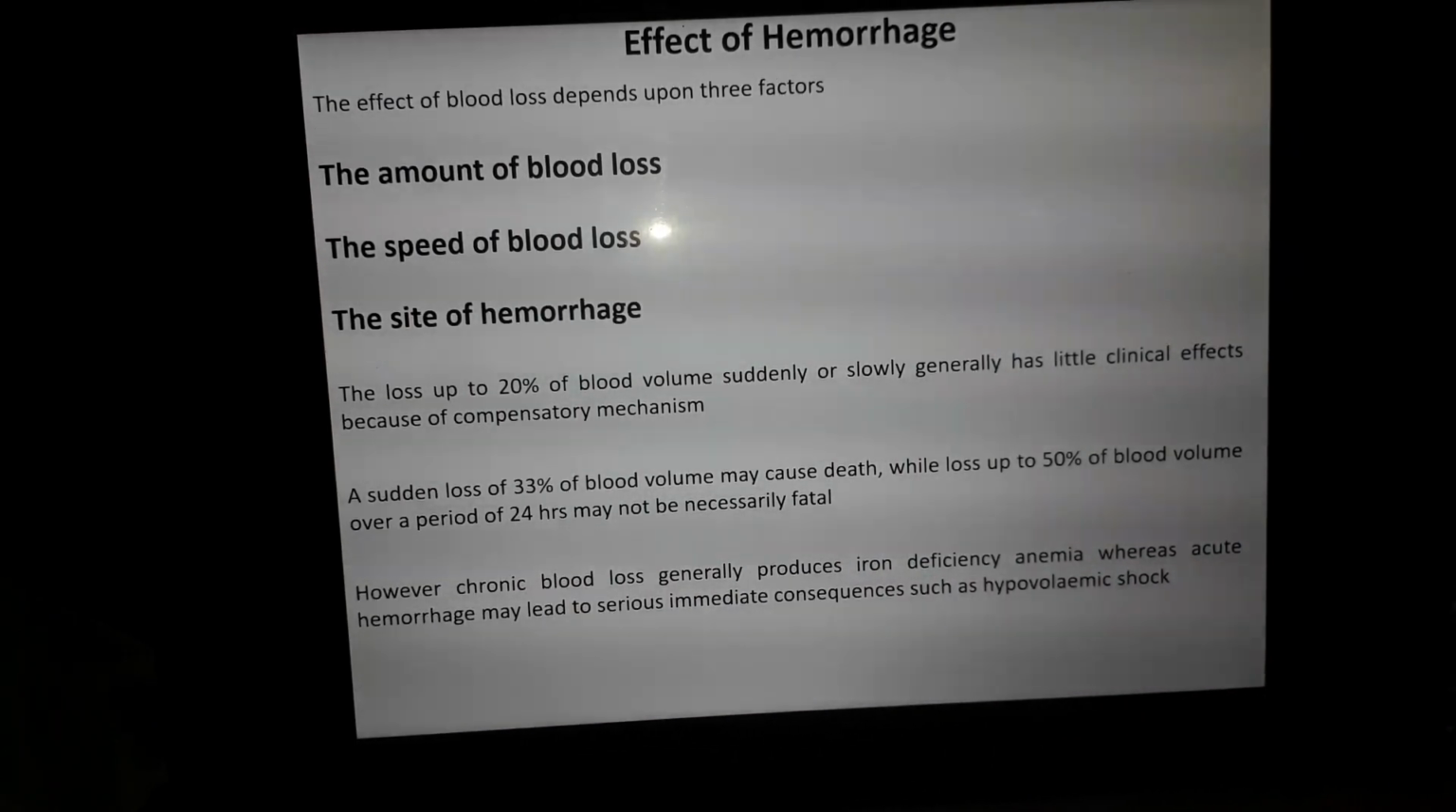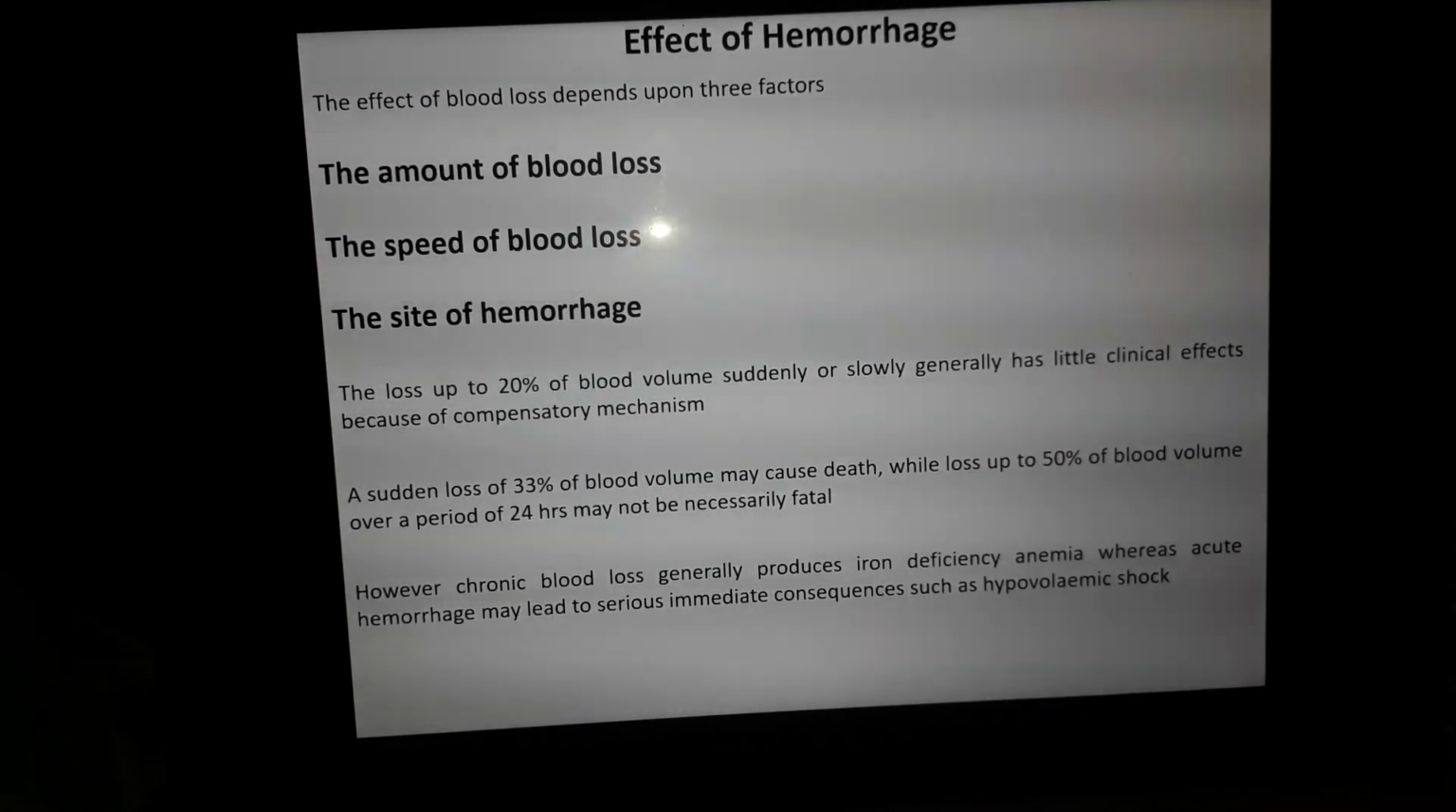However, chronic blood loss generally produces iron deficiency anemia, whereas acute hemorrhage may lead to serious immediate consequences such as hypovolemic shock. If there is acute hemorrhage, there will be loss of blood volume from the body, so there may be hypovolemic shock. What is hypovolemic shock? I will describe it when I teach you the chapter on shock. But chronic loss may produce iron deficiency anemia.